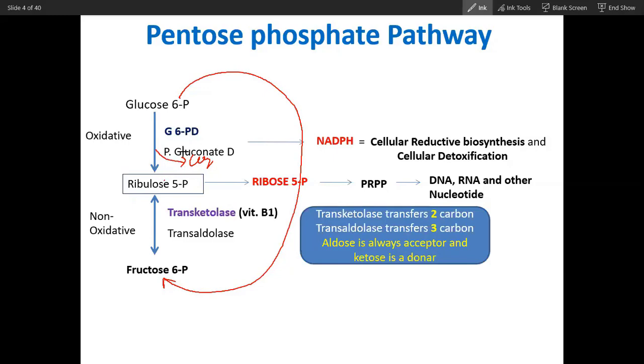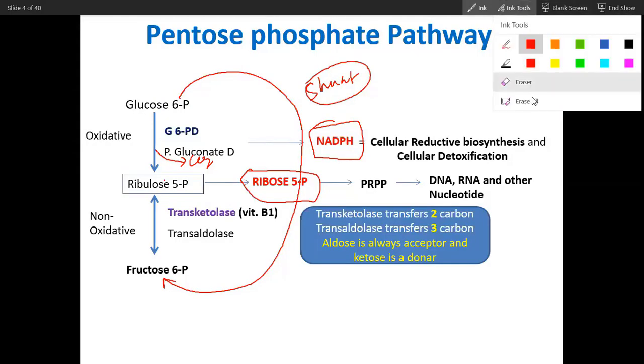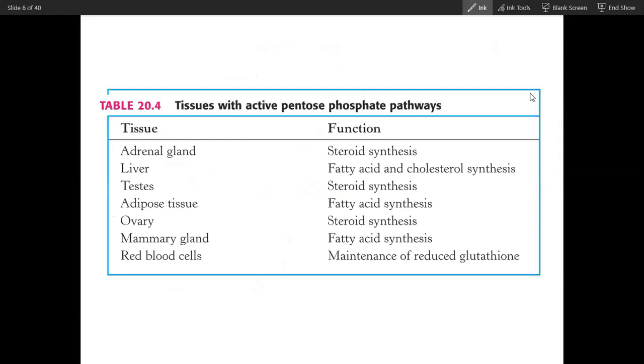That is why this is called a shunt. The main purpose is production of this through this, and the second purpose is production of this. So if you remember the purpose, you will remember the pathway easily.